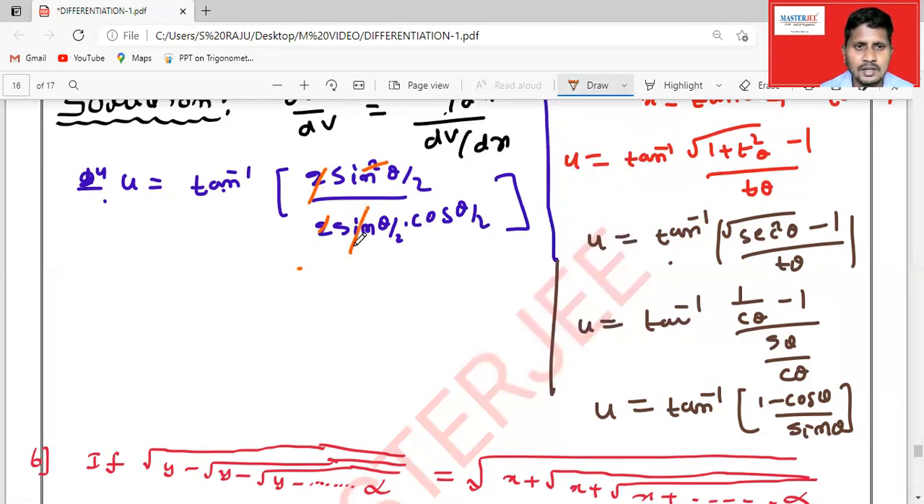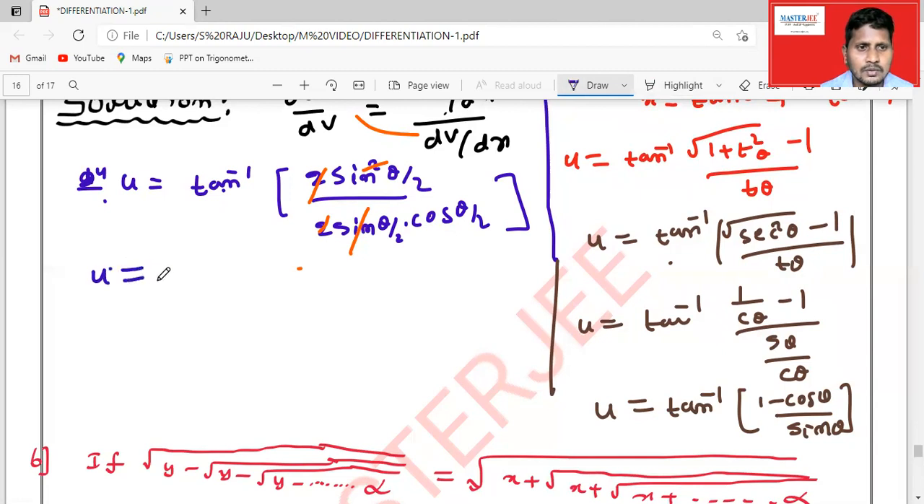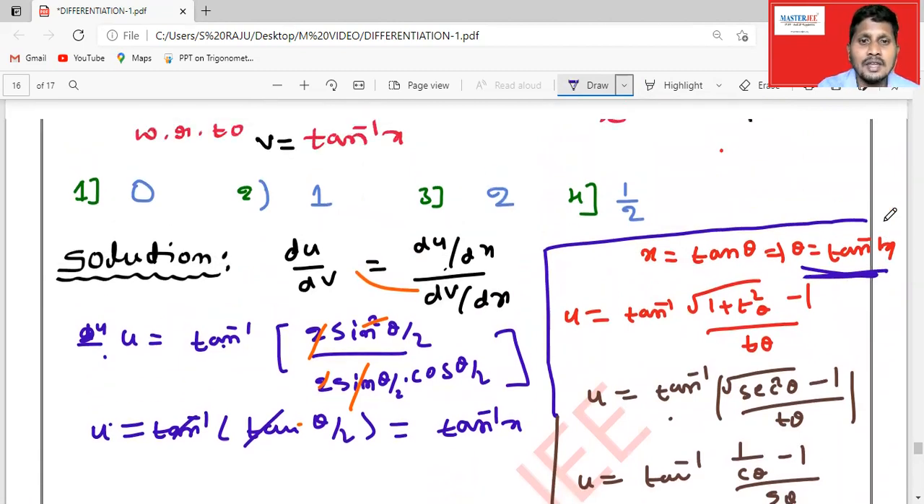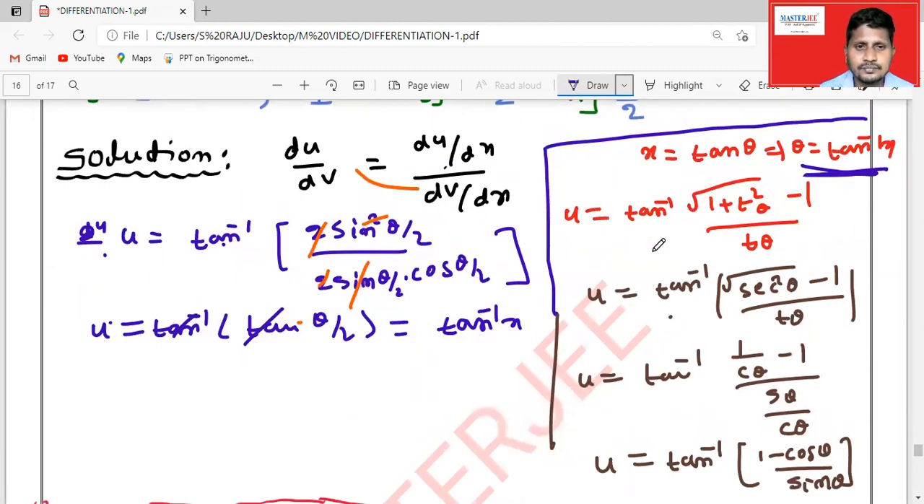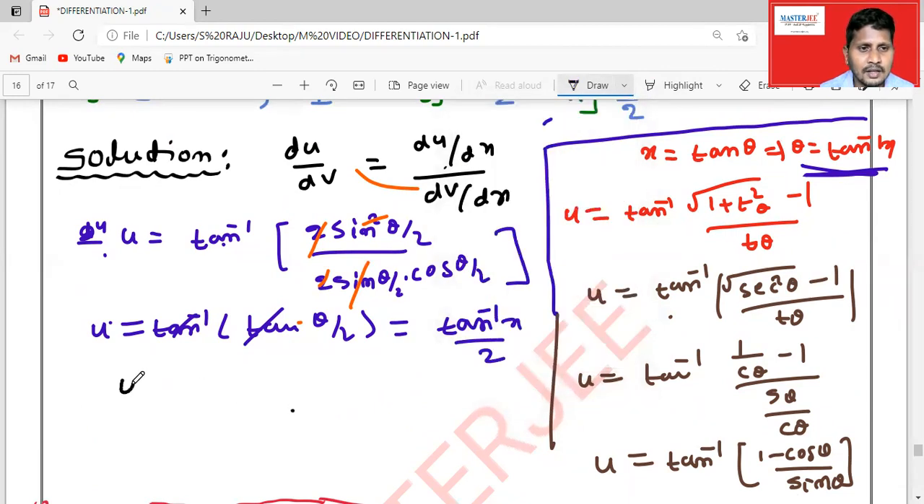1 sin theta by 2 get cancelled. The remaining will be tan theta by 2, right? So u is equal to tan inverse of tan theta by 2. So tan inverse cancels, theta by 2 we get. At last we can replace theta. What is theta? Tan inverse x. Yes or no? I have written clearly here, theta is tan inverse x. What is tan inverse x? Tan inverse x is v. I am taking the tan inverse x as v. So finally u is equal to 1 by 2 times of v.